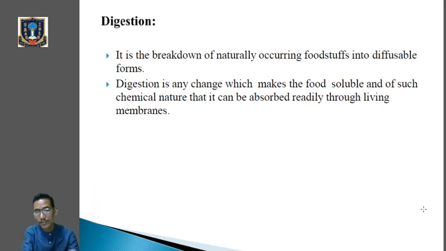Or we can say that digestion is any change which makes the food soluble and of such chemical nature that it can be absorbed readily through the living membrane. Clear? So this is the proper definition of digestion.